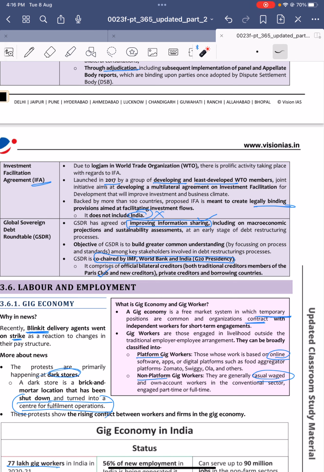Nearly more than 100 countries are members of it, and the purpose is to create legally binding provisions to facilitate investment flows. India is not a party to this investment facilitation agreement.